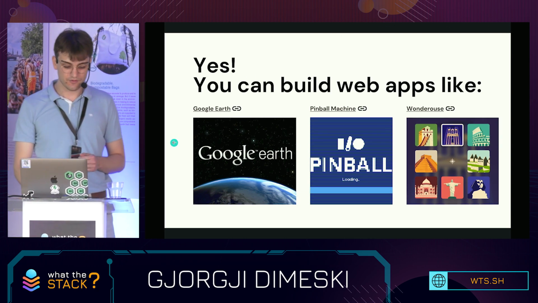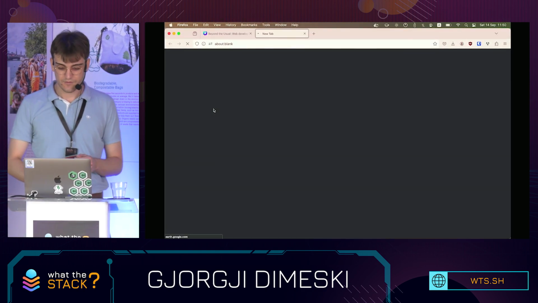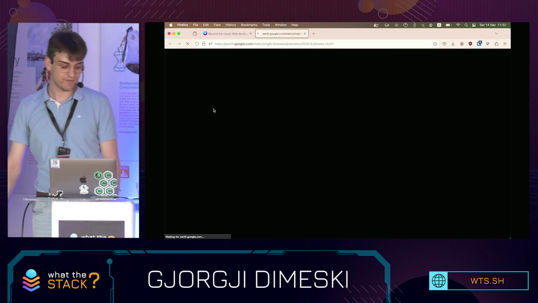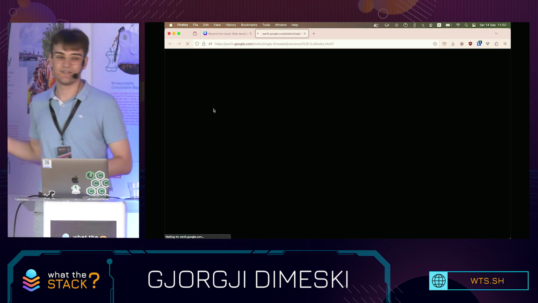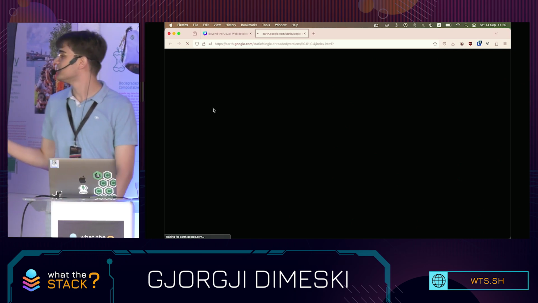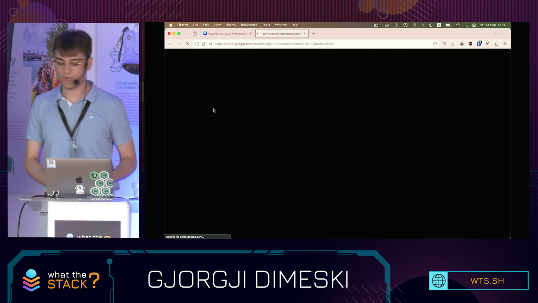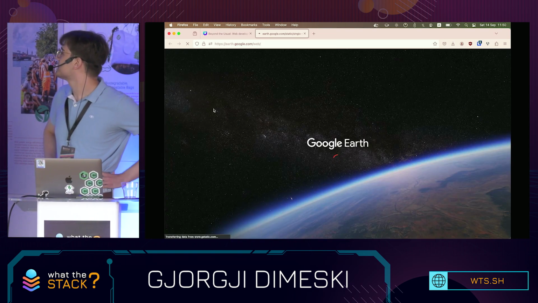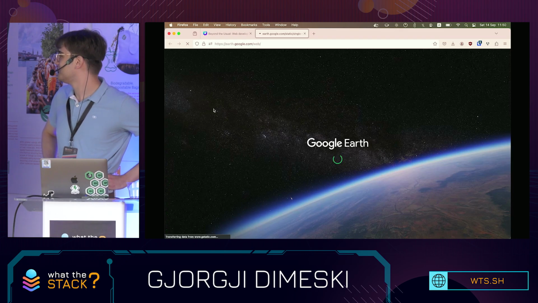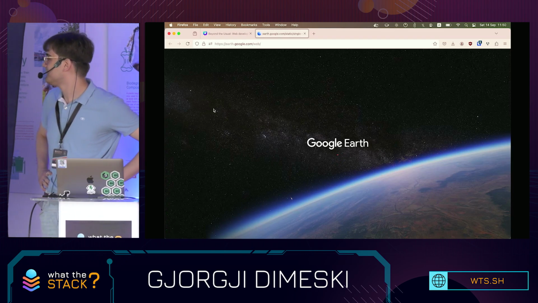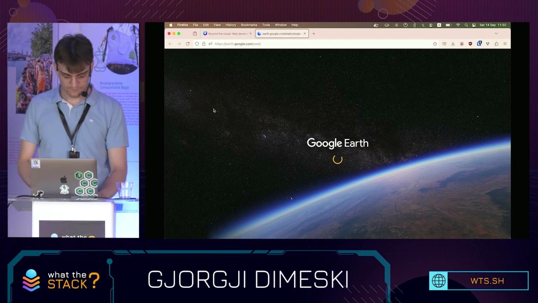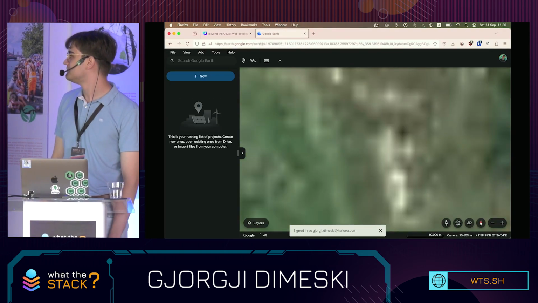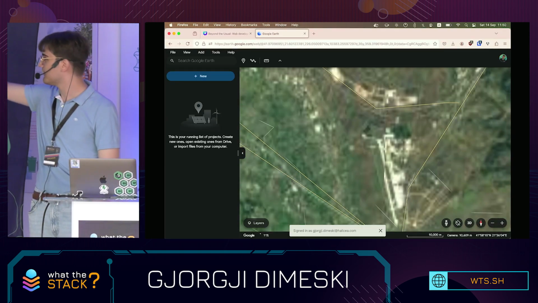But some products like Google Earth work with Flutter. This is entirely a Flutter app. It's actually the same one that you can use on mobile phones. Let's see if the internet likes us this time. Yep, this is entirely a Flutter app.